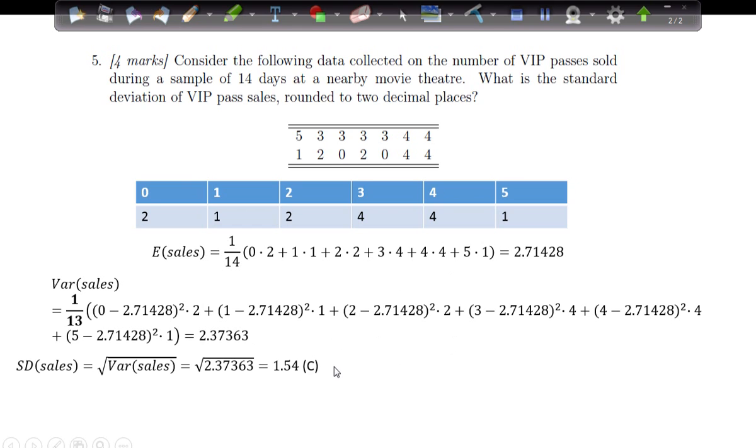We all know that the standard deviation of sales is the square root of the variance of sales, which you get as 1.54. From the options given, the answer will be C.